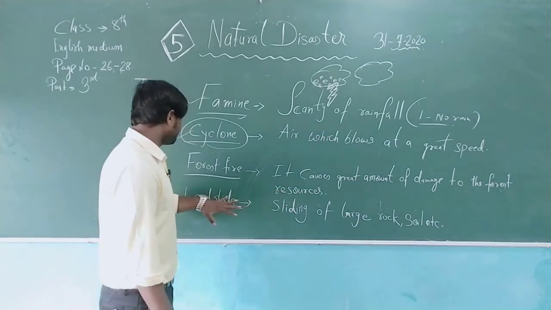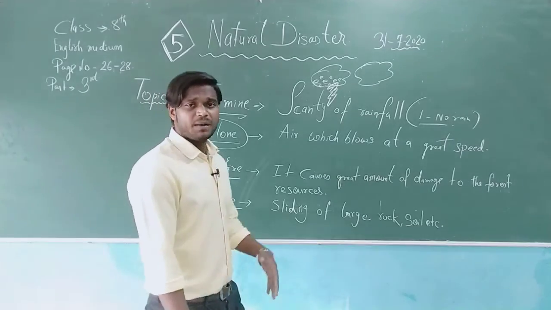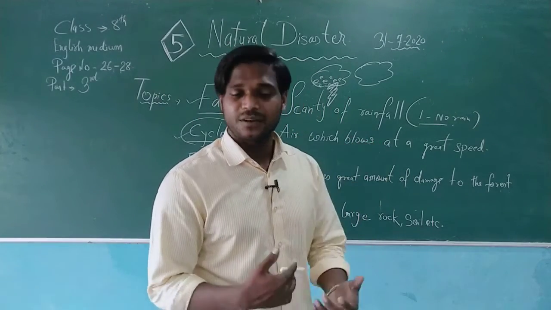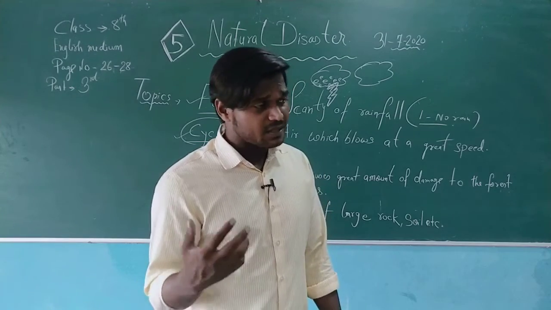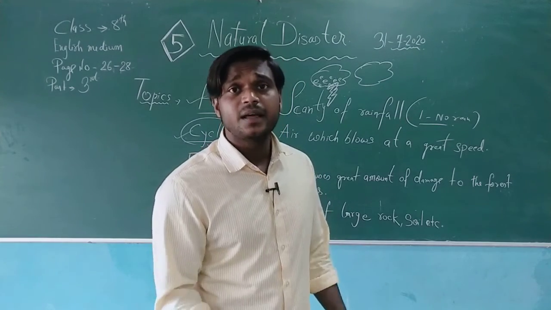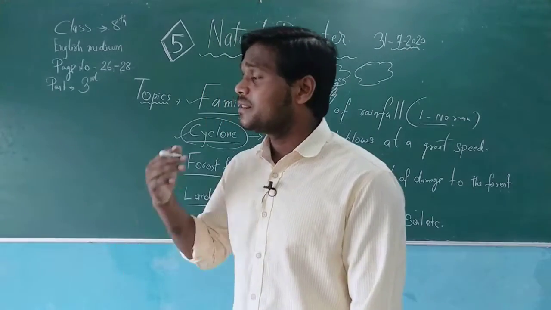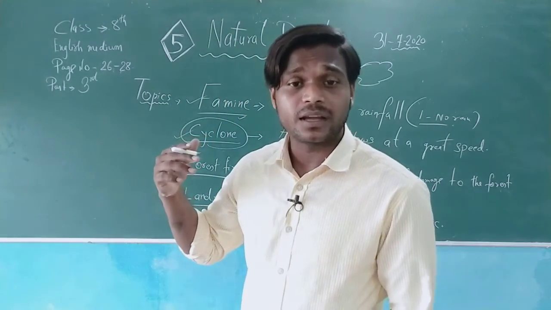Now moving to the landslides. But before moving to the landslides, I need to discuss a bit more about the forest fire. We need to understand, my dear students, that this kind of forest fire has been witnessed in many forests of India as well as the forests of foreign countries, like abroad countries too.